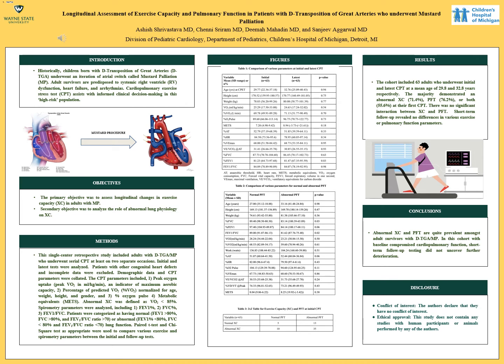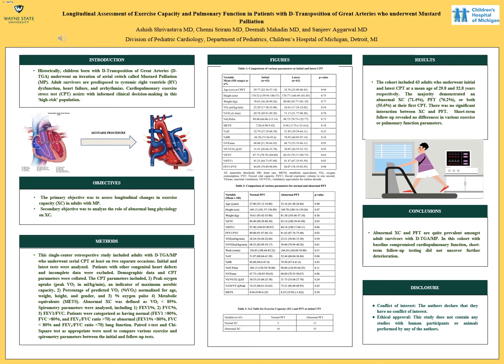Based on these parameters, we categorized the patients as normal, defined as FEV1 more than 80%, FVC more than 80%, and the ratio of FEV1 to FVC more than 70. And we defined abnormal pulmonary function test as FEV1 percentage less than 80% or FVC less than 80% or the ratio of FEV1 to FVC less than 70.